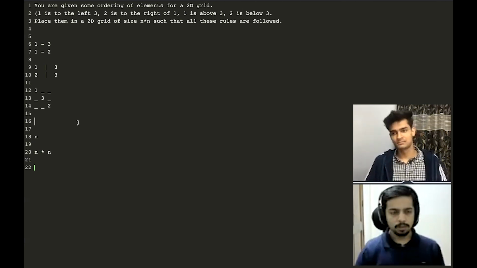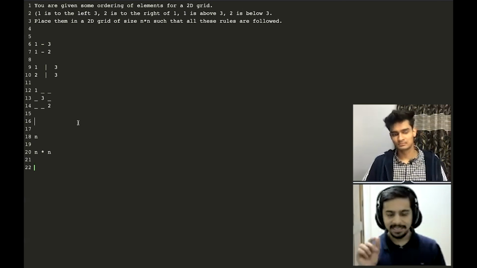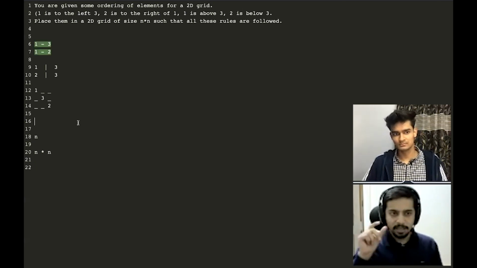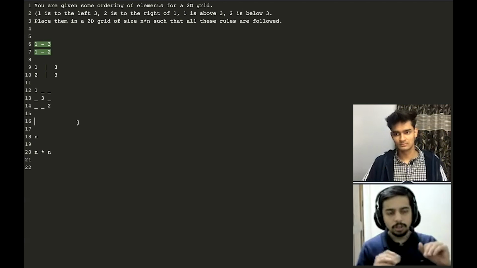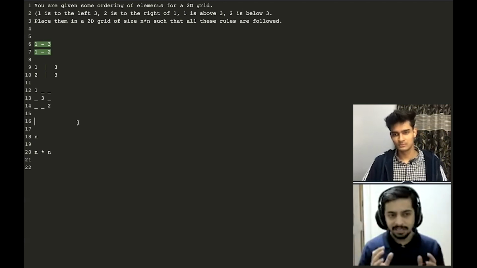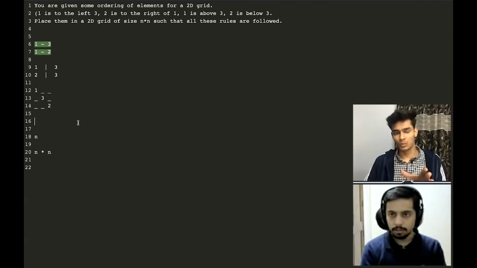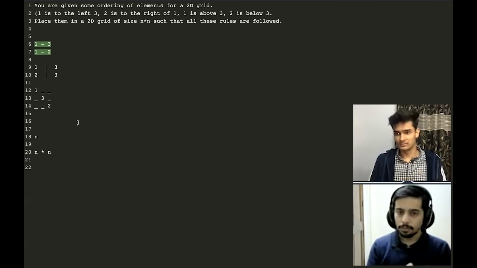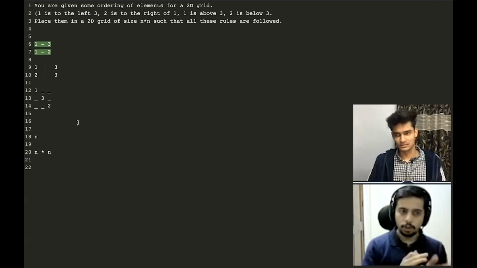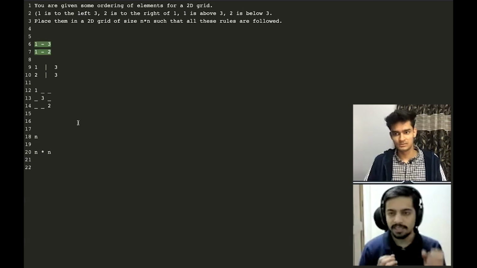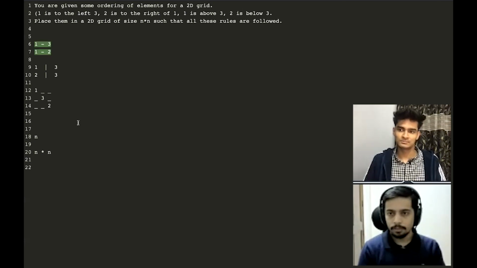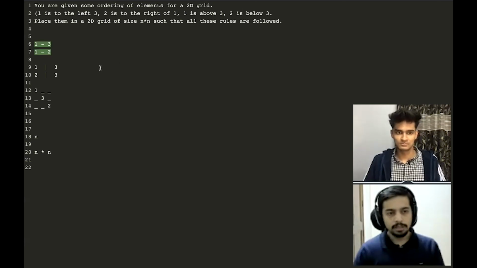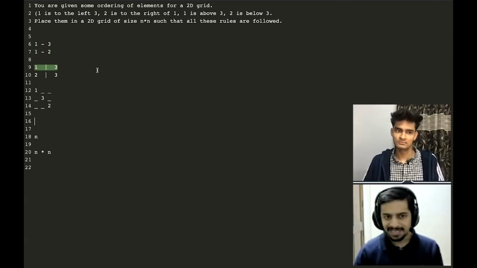Correct. This means this line 6 and 7, you are saying that this stands for 1 should be to the right of 3 when I place 1 and 3 in the grid. No, 1 should be to the left of 3. Okay, 1 should be at the left of 3 when I place 1 and 3 in the grid. And similarly 1 should be at the left of 2 also. Right. What do line 9 and 10 represent?